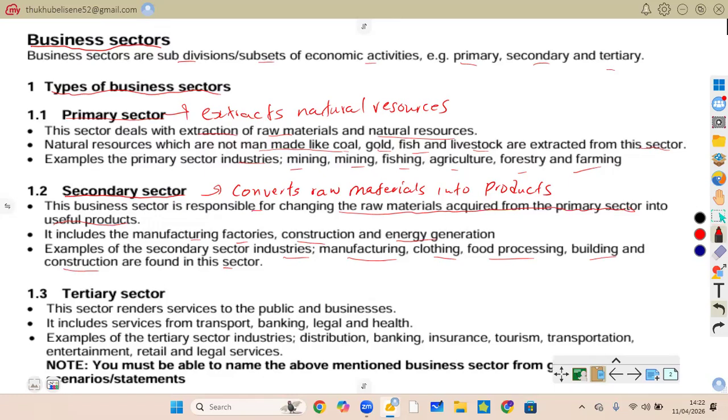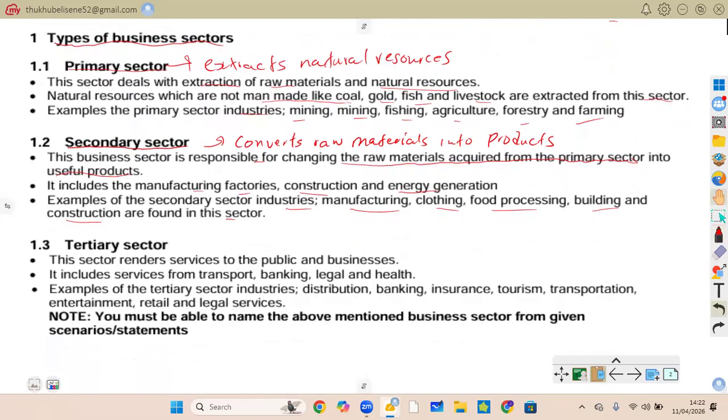So let us move on to the tertiary sector. This sector renders services to the public and businesses. It includes services from transport, banking, legal, and health. Examples that fall under this sector are distribution, banking, insurance, tourism, transportation, entertainment, retail, as well as legal services. So the tertiary sector, in short, offers services.